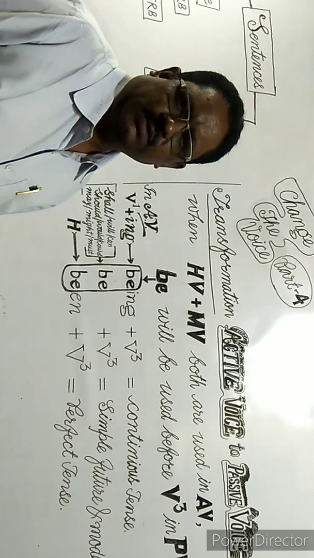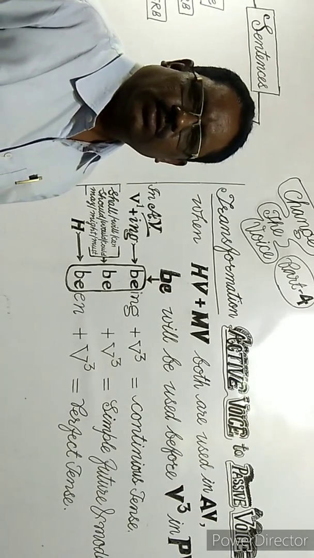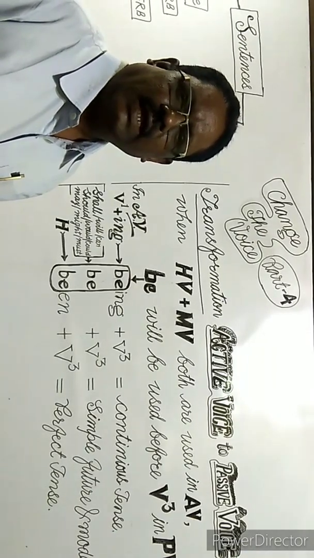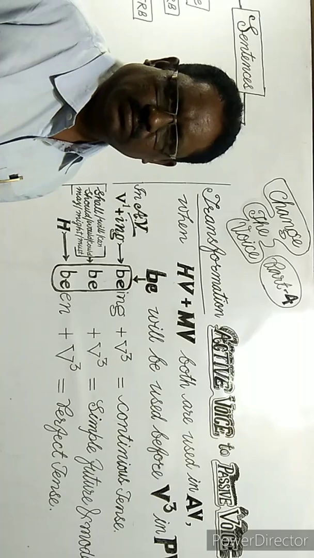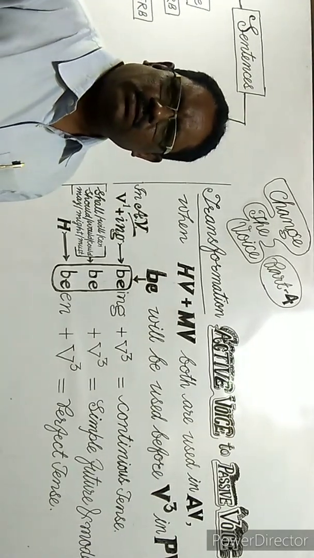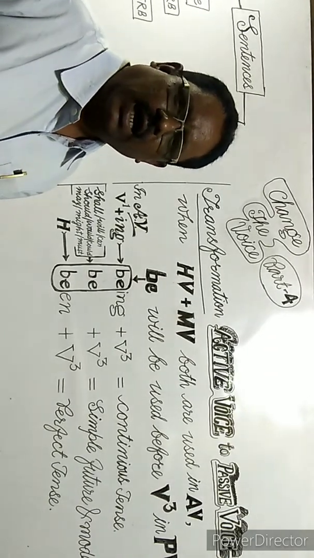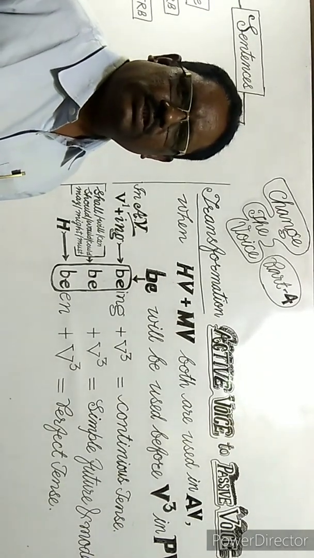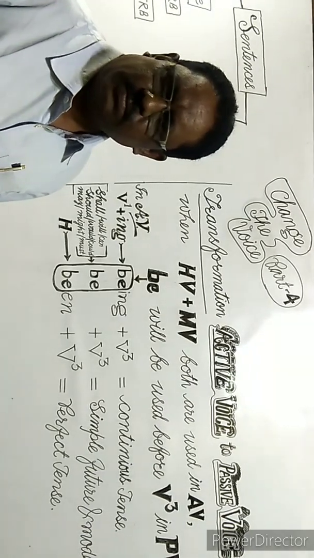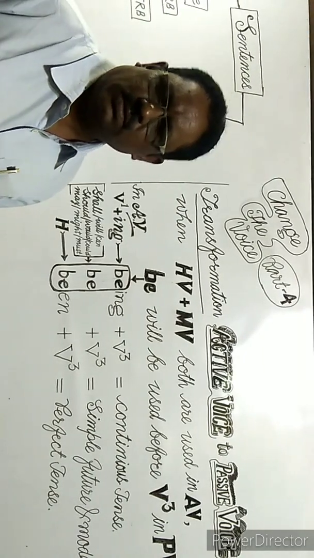In Part 3, we have already studied the first type of sentence in active voice. It means active voice with one verb, and how we can change active voice with one verb into passive voice.